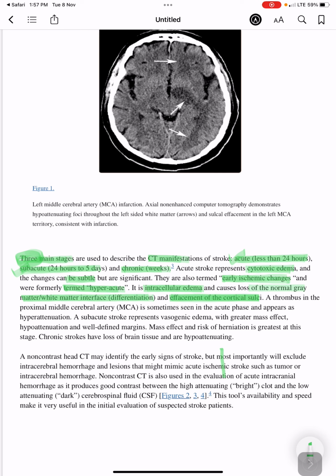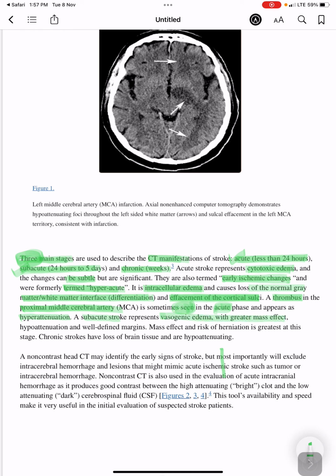A thrombus in the proximal middle cerebral artery is sometimes seen in the acute phase, and this thrombus appears as hyperattenuation.